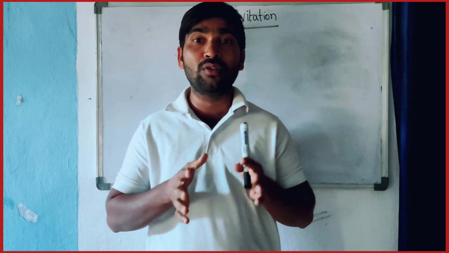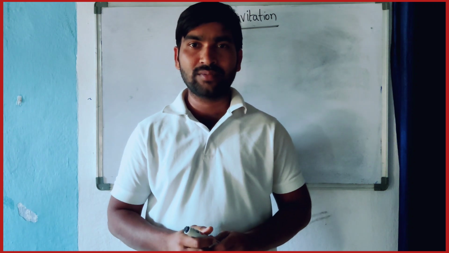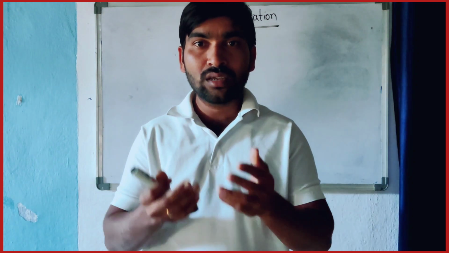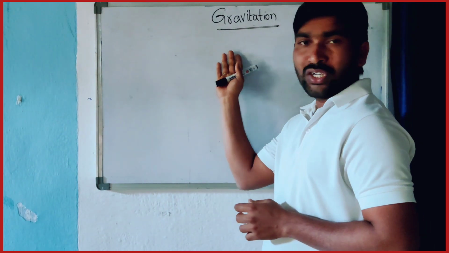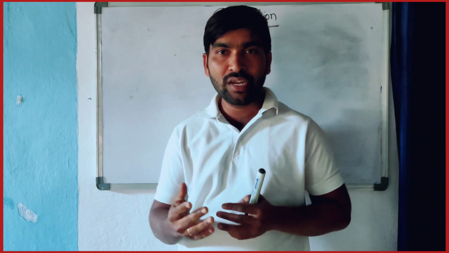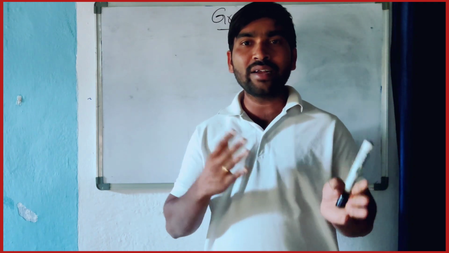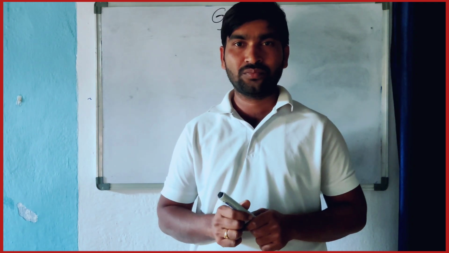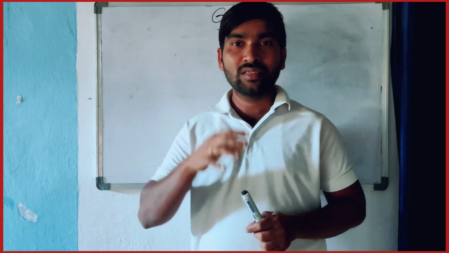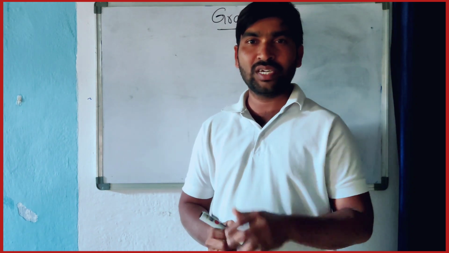That invisible force is not visible to our eyes. This is the gravitational force. What is gravitation? Any objects in the universe attract each other. This invisible force is called gravitation.